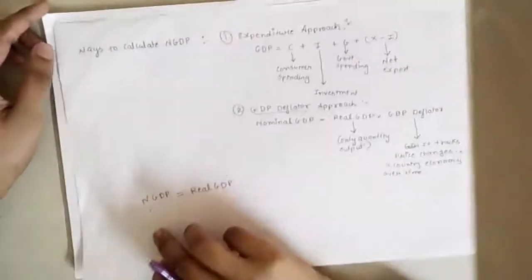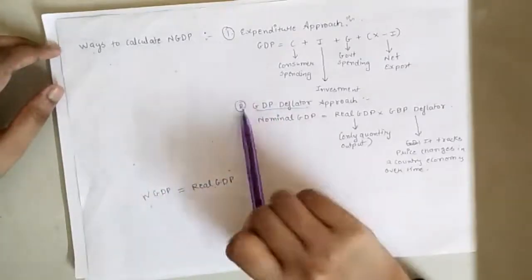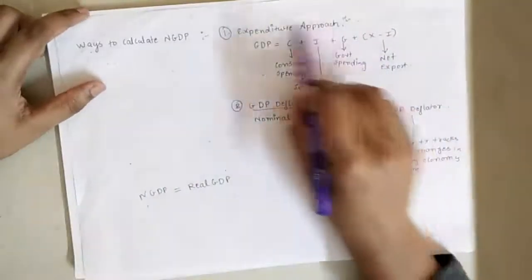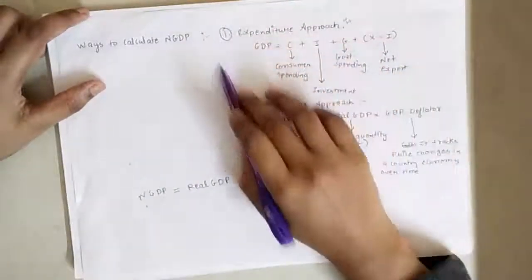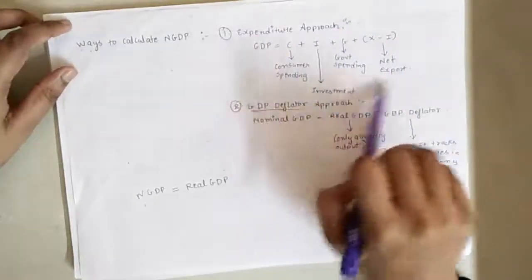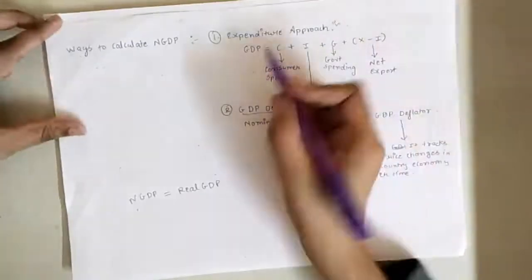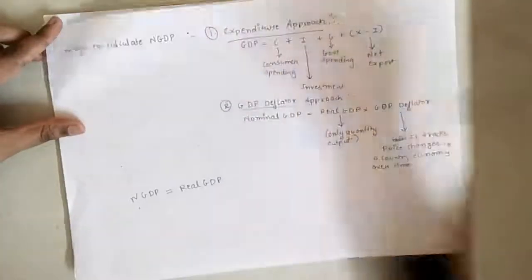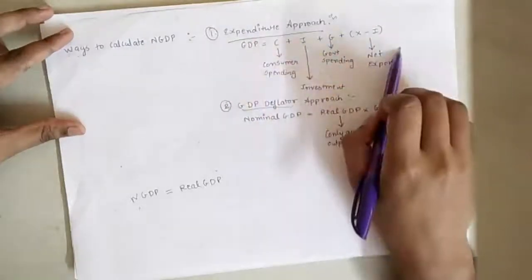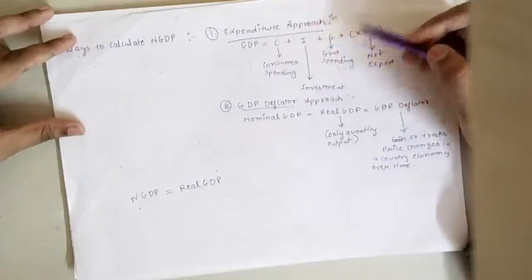Now to calculate nominal GDP, there are two ways. These are two basic ways actually. This is kind of a textual concept which isn't used for actually investing, but it is used to understand a country's GDP. So this is the expenditure approach. Expenditure approach means all these are the addition of the expenses.